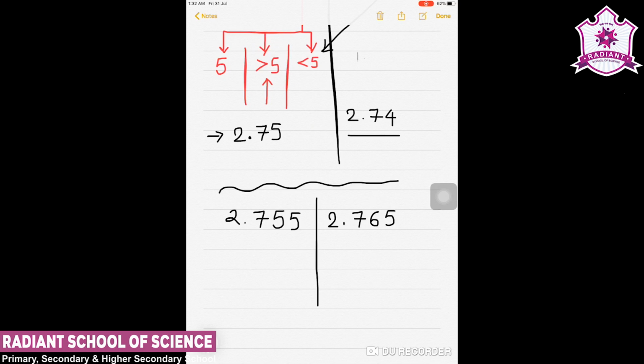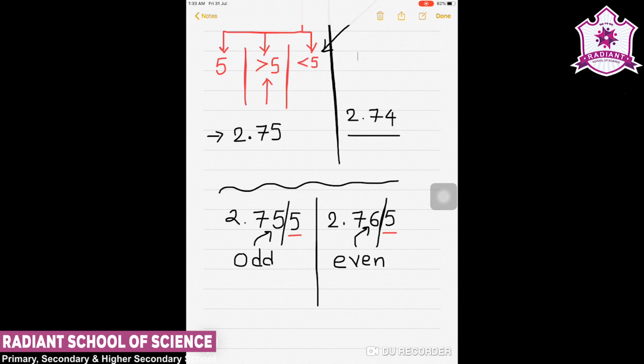Now what will happen if I want to remove this 5 and convert it up to 3 significant figures? If the removed part is exactly 5, then we have to see whether the previous figure is odd or even. Here 5 is an odd number, and this 6 is an even number.